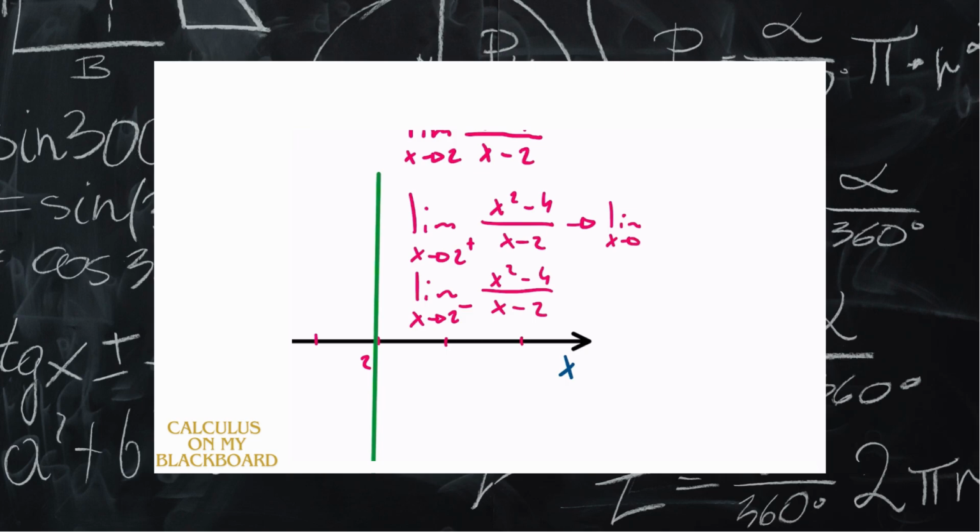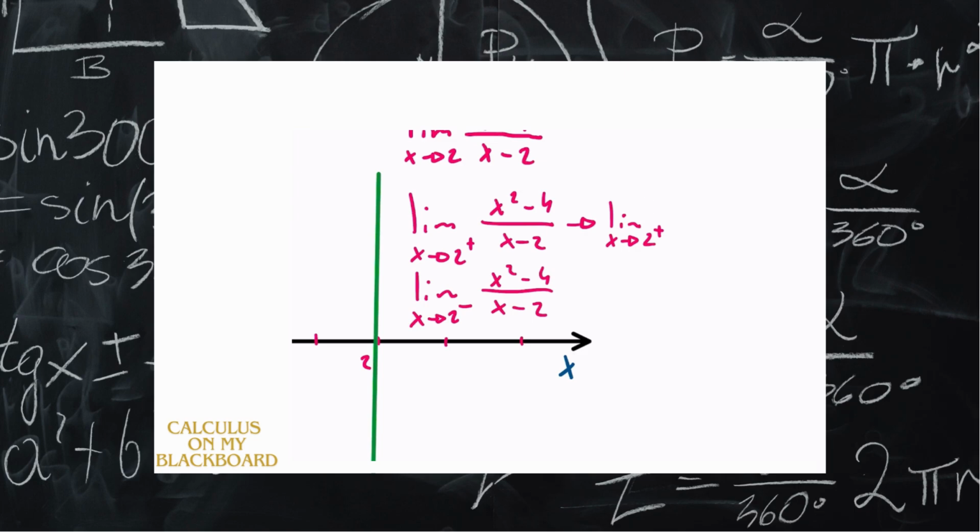Okay, so if we do this, we get the limit of x tending to 2 with a positive sign. What is this 2 with a positive sign, or any number with a positive sign? It's basically a number slightly bigger than this number, but not much bigger. For example, 2.0001. We're going to substitute this into the function.